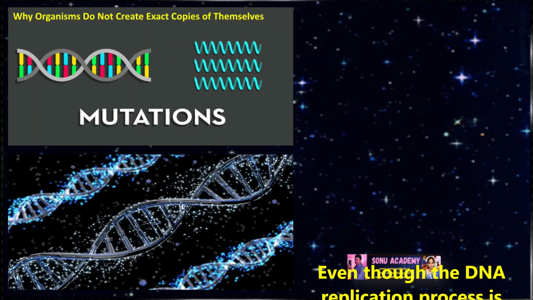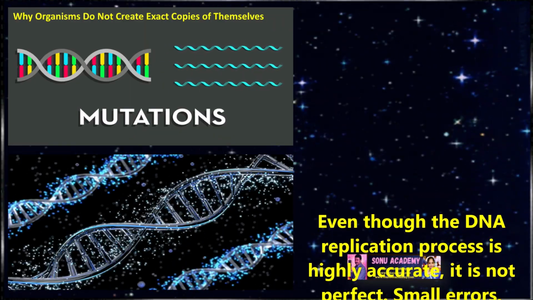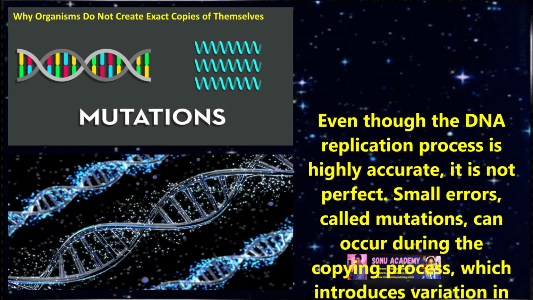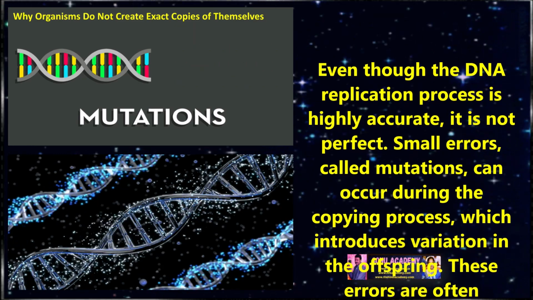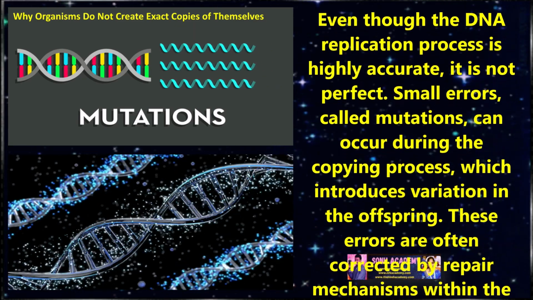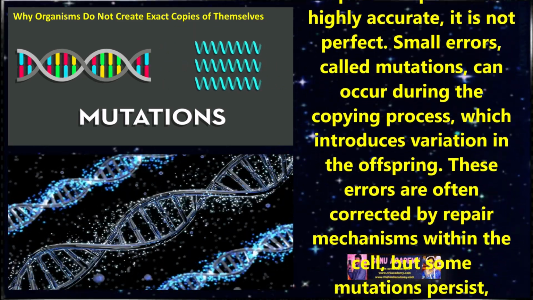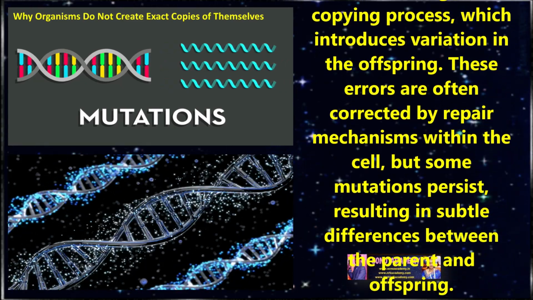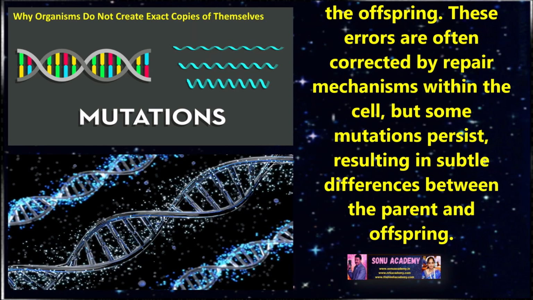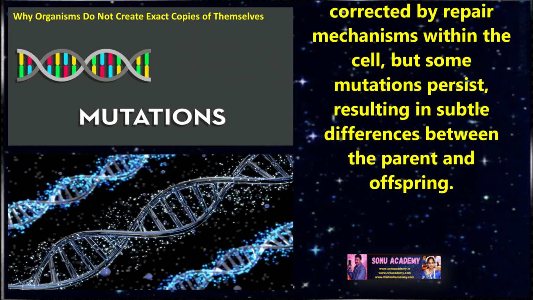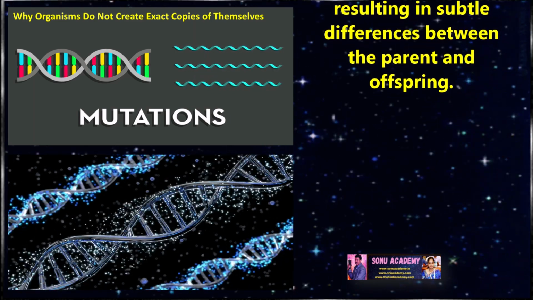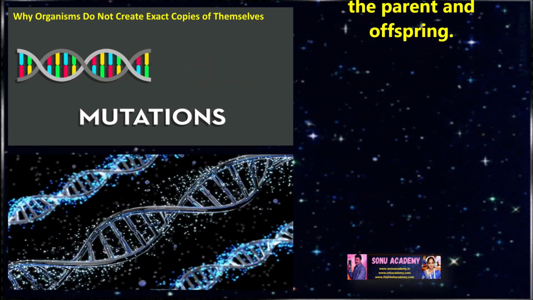Children, let us see why organisms do not create exact copies of themselves. Even though the DNA replication process is highly accurate, it is not perfect. Small errors called mutations can occur during the copying process, which introduce variations in the offspring. These errors are often corrected by repair mechanisms within the cell, but some mutations persist, resulting in subtle differences between the parent and offspring.